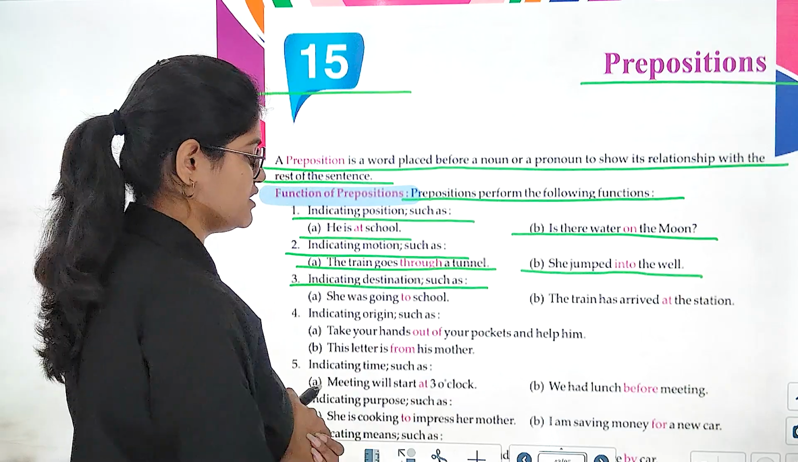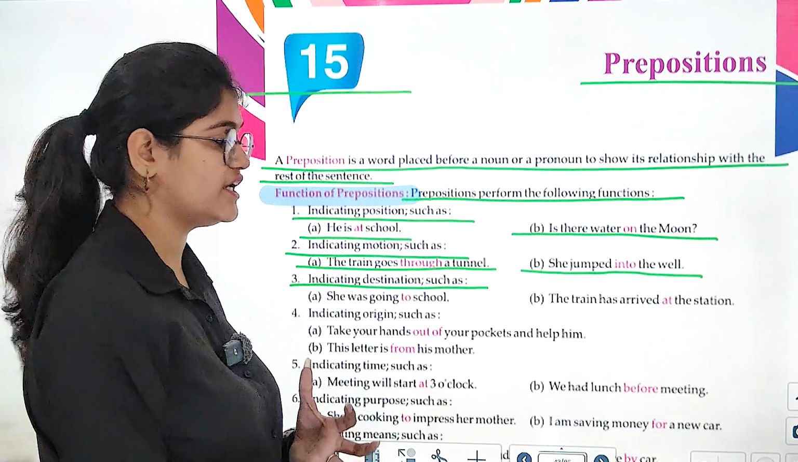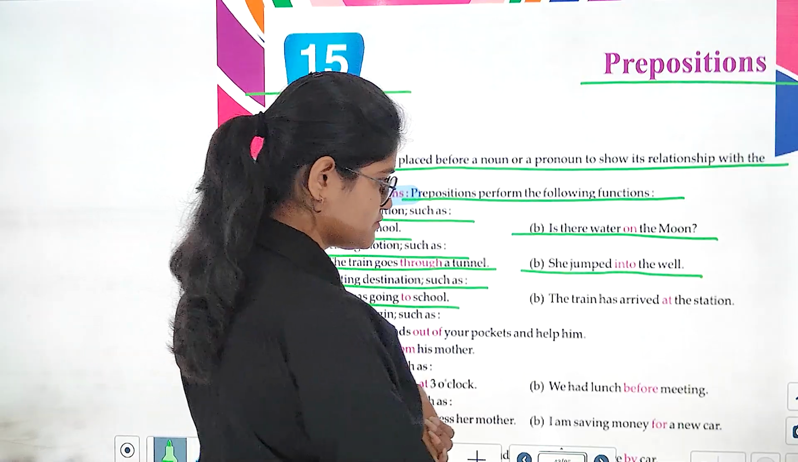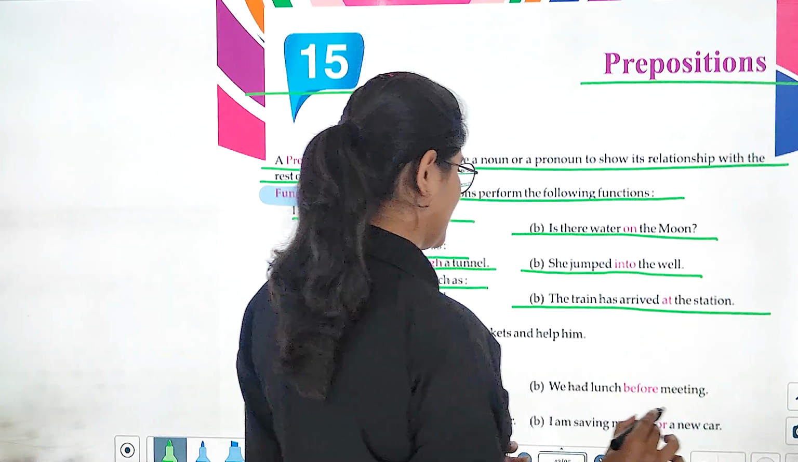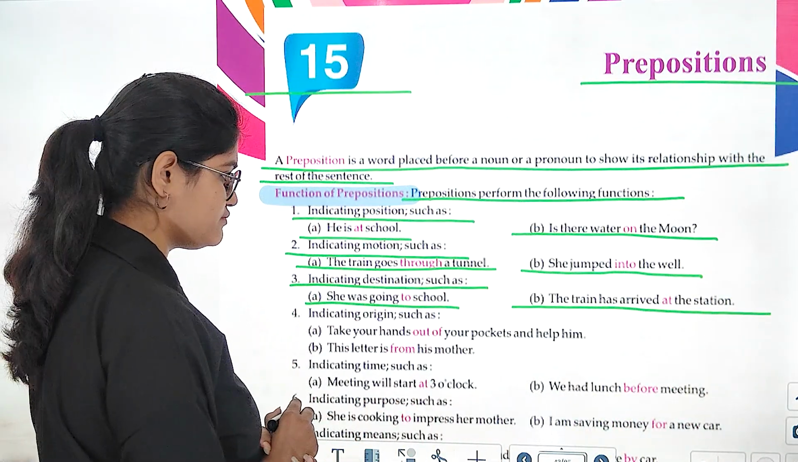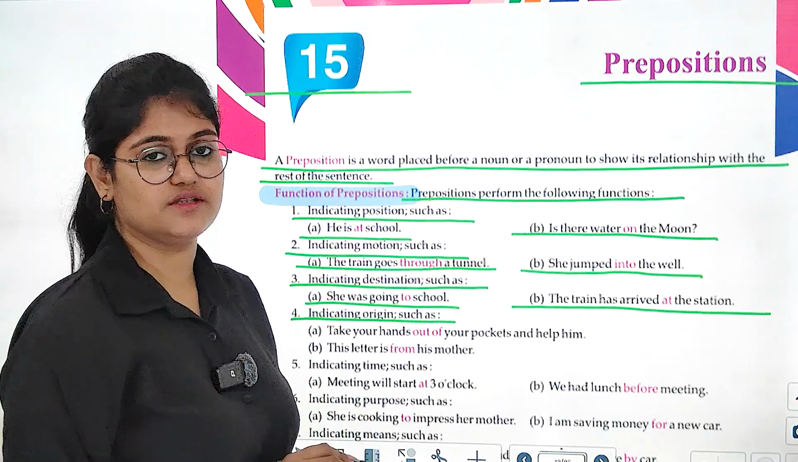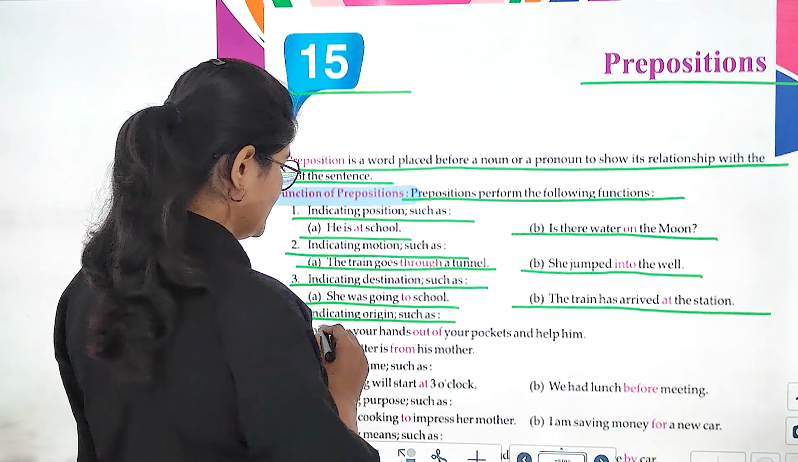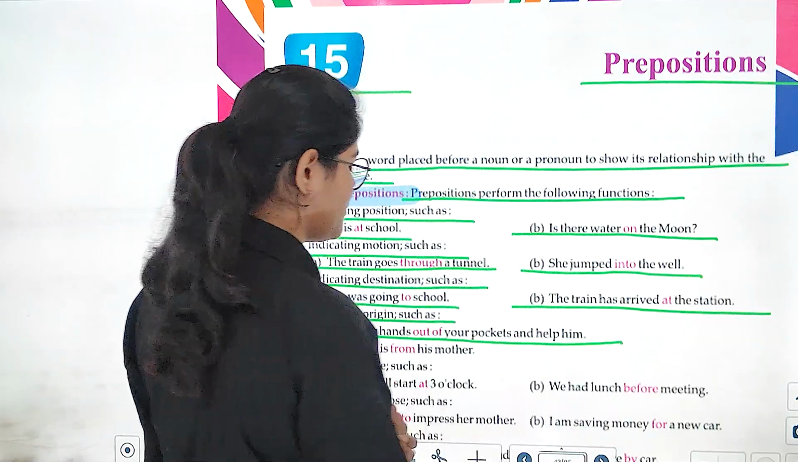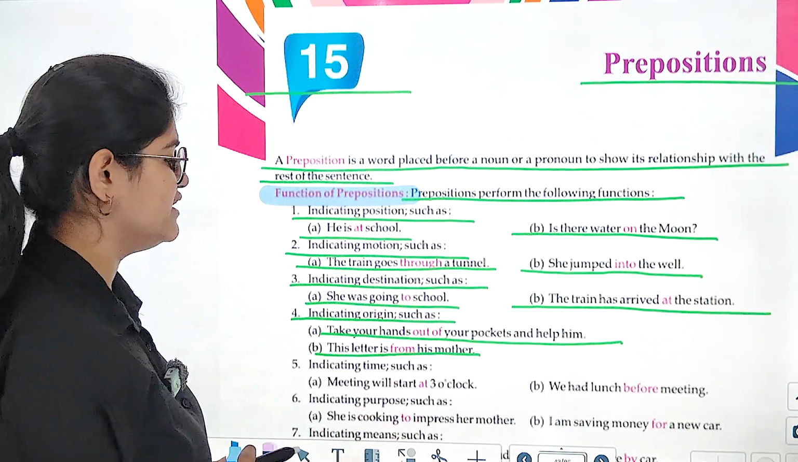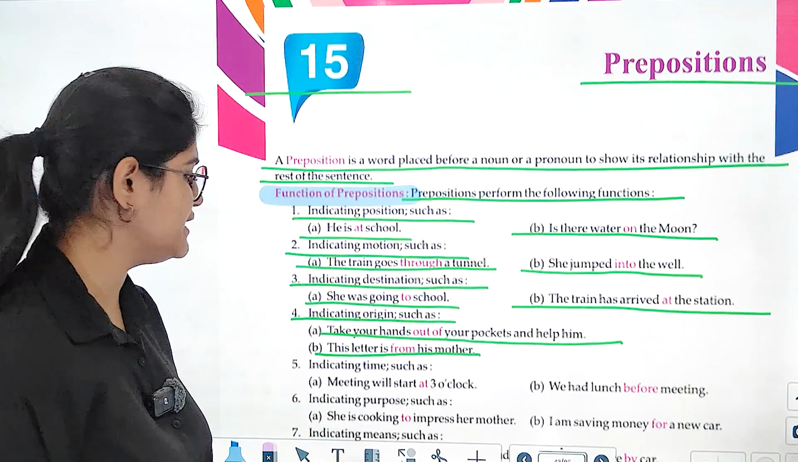Indicating destination. एक हमारा जो destination होता है उसको दिखाते हैं. She was going to school. The train has arrived at the station. Indicating origin. Just like, take your hands out of your pocket and help him. This letter is from his mother. Right?